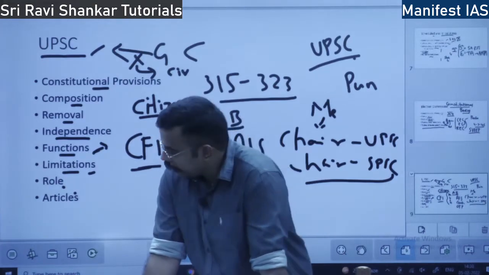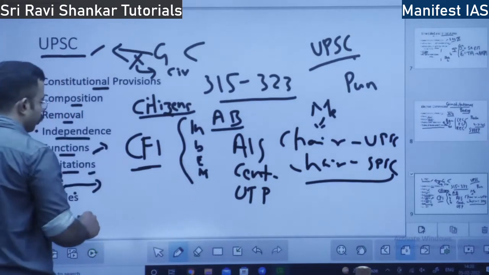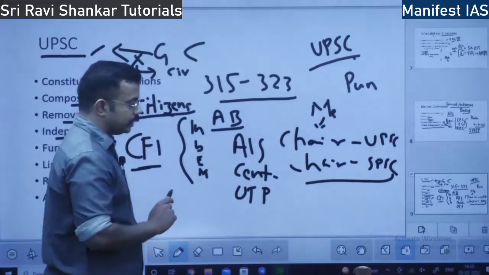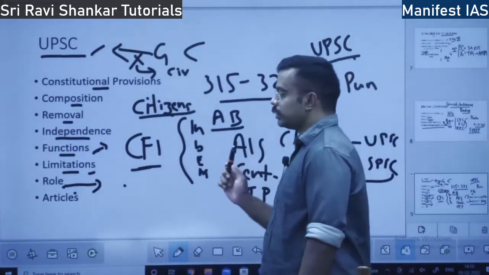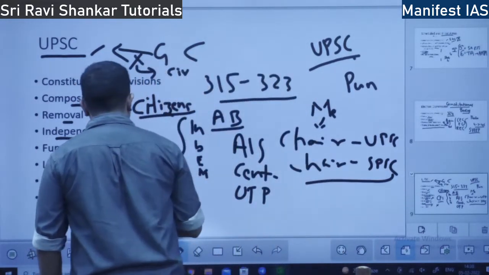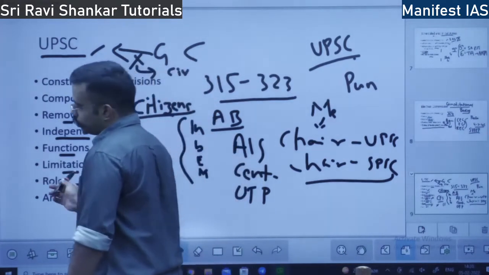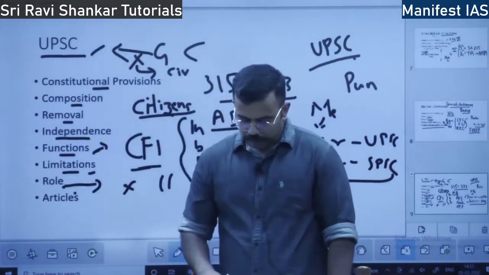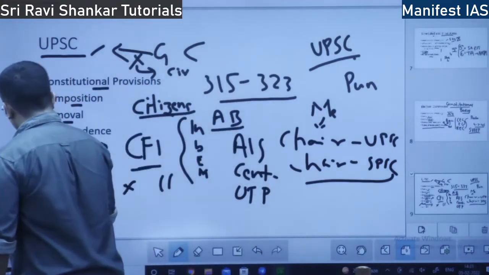So it is not only a recruiting body. It does not only do the recruitment, that is, appoints and selects people for government jobs, but also decides on disciplinary matters. That is, when the serving civil servant makes some mistake, if he has to be penalized, demoted, or promoted, in those areas also UPSC is consulted. So this is the role of UPSC in the democratic setup of India.